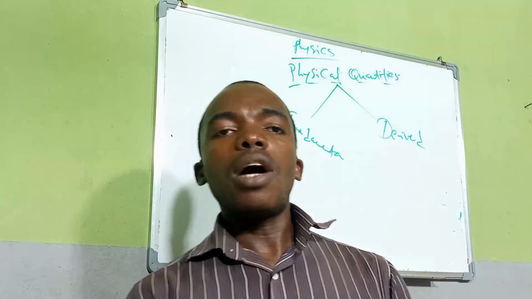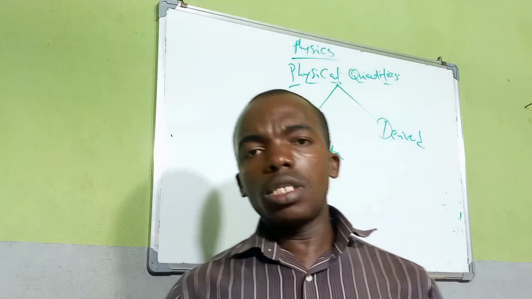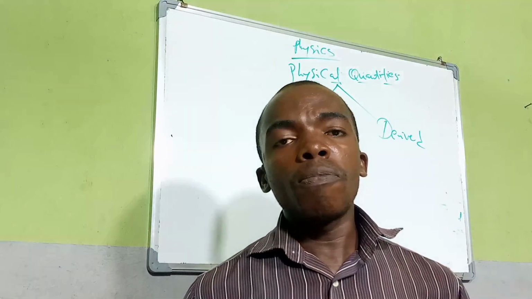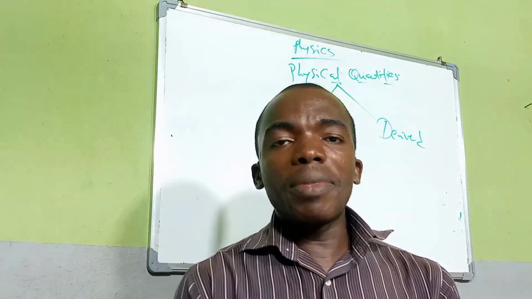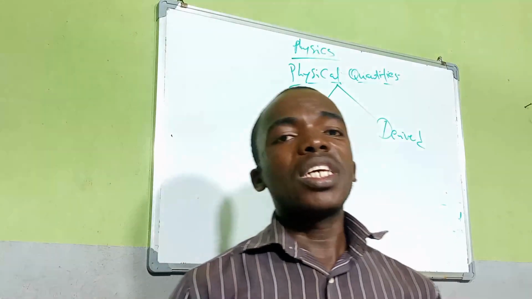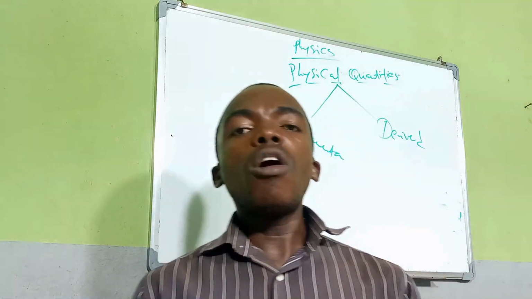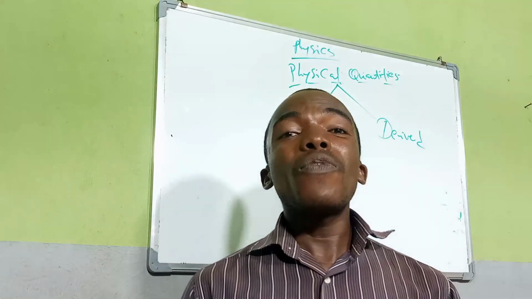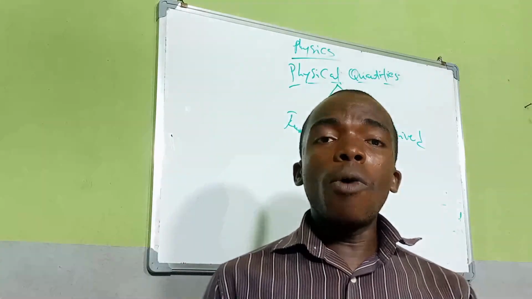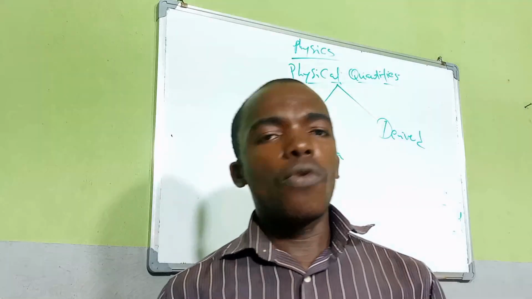So now, what are fundamental quantities? Fundamental quantities are those basic quantities from which other quantities are gotten. So by the combination of fundamental quantities, other quantities are gotten. They are the basic quantities from which other quantities are gotten. Among fundamental quantities, we also have the major fundamental quantities.